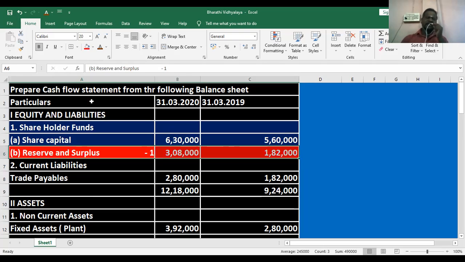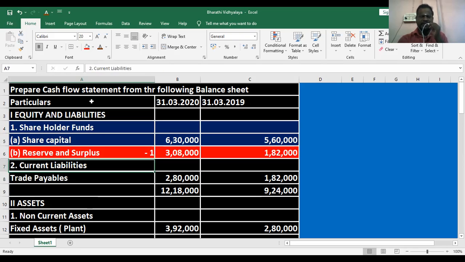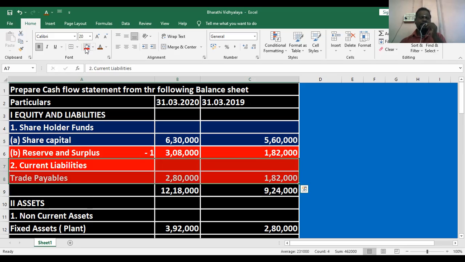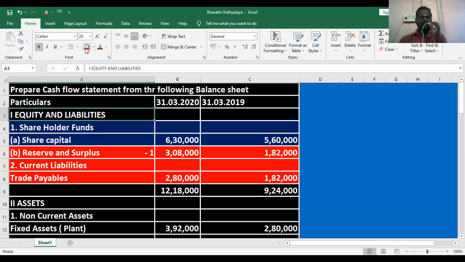What are the activities highlighted in red? It represents the operating activities. Very simple. Take the liabilities. All the current liabilities, except the bank overdraft, come under the operating activities. That's why the accounts related to the operating activities I will highlight in red color.